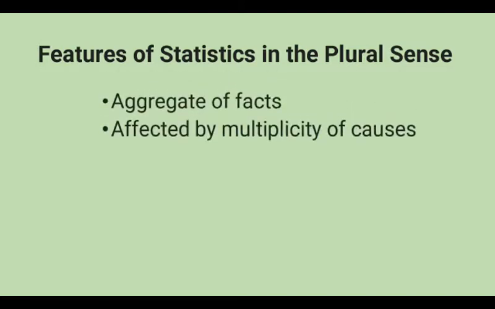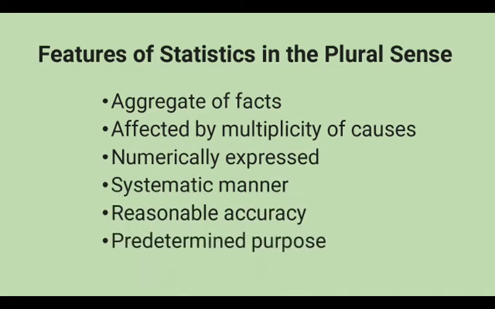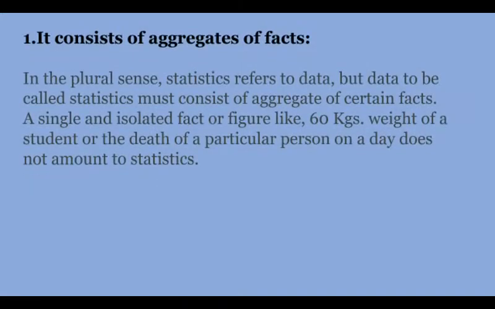Now let us understand the feature of statistics in the plural sense. These are aggregate of facts affected by multiplicity of causes, numerically expressed, systematic manner, reasonable accuracy and predetermined purpose. So let us understand these features in an elaborated manner. So first feature of statistic is it consists of aggregate of facts.